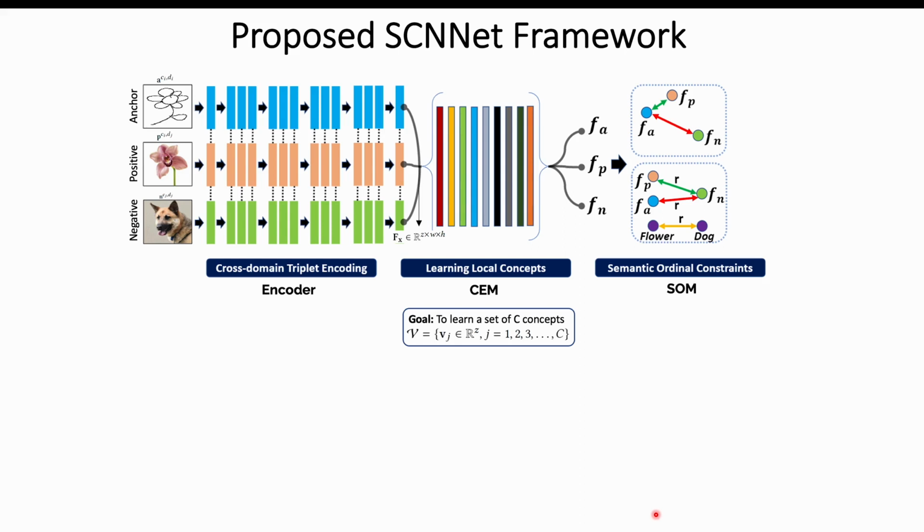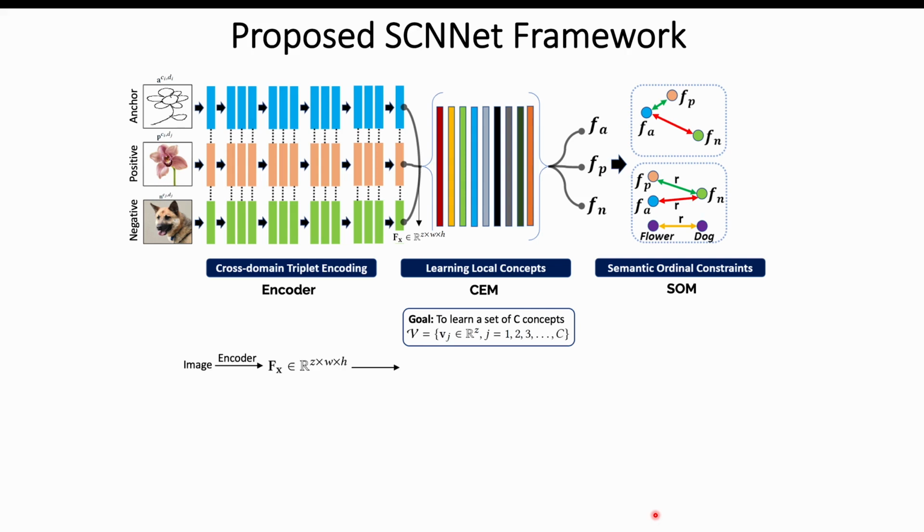The intuition behind our novel CEM module is that an image from an unseen class can be represented as a linear combination of local concepts represented by the set V here, where these local concepts form primitives that are common across classes. For example, a concept vector corresponding to a wheel will be used to build the feature representation for multiple classes such as a car, truck, motorbike, etc.